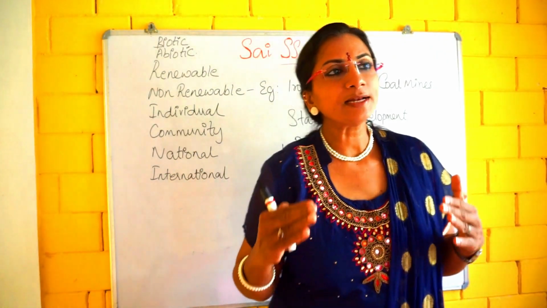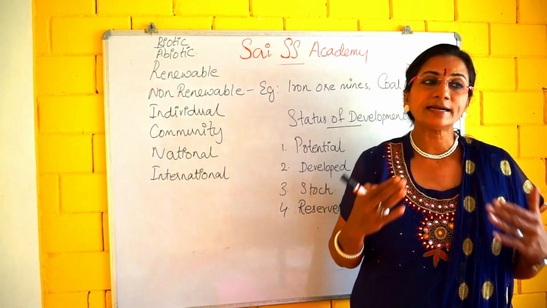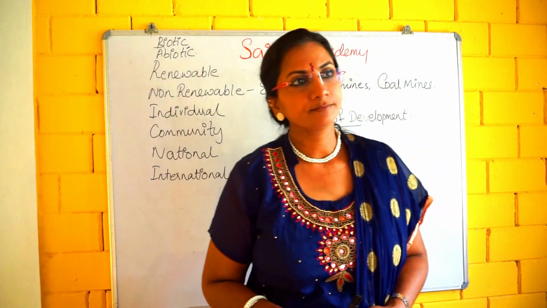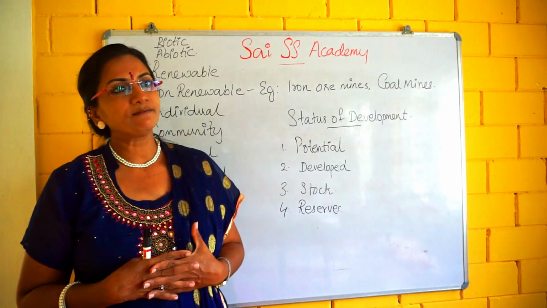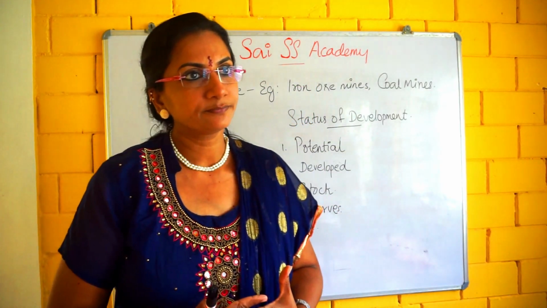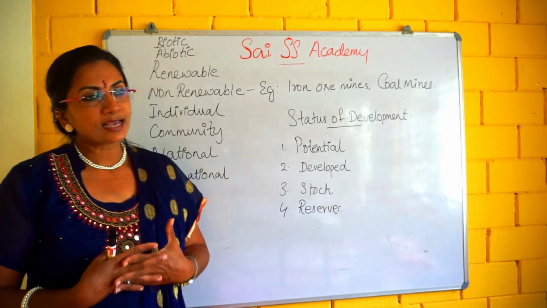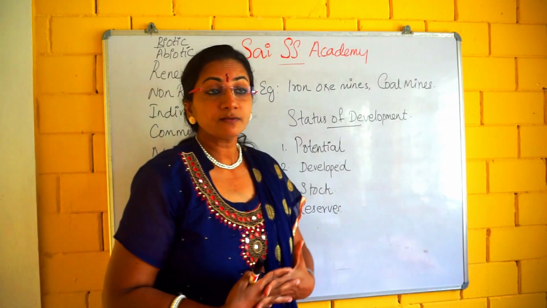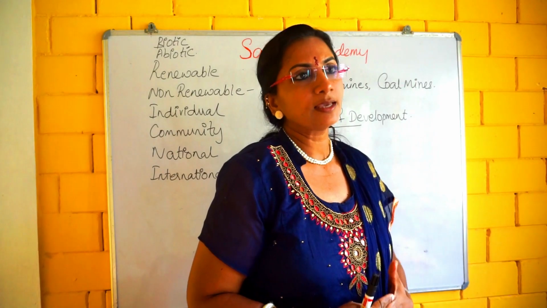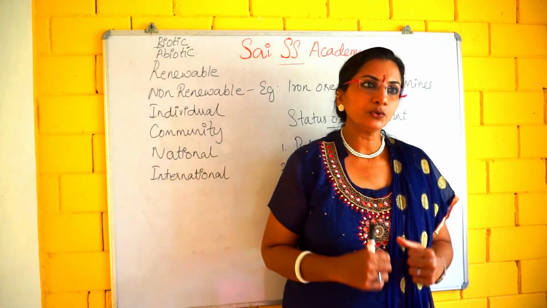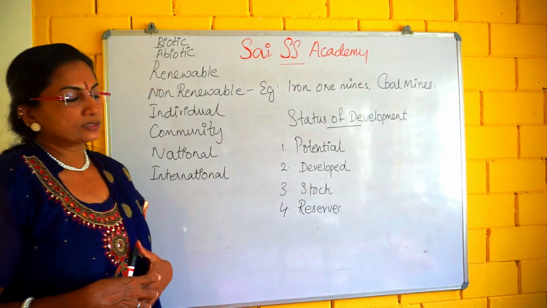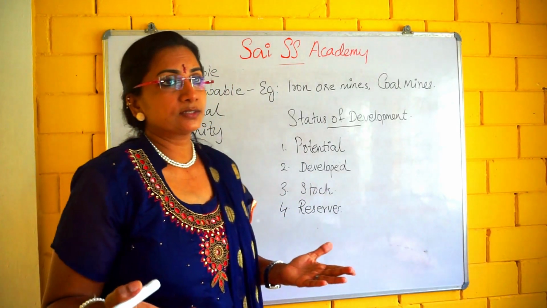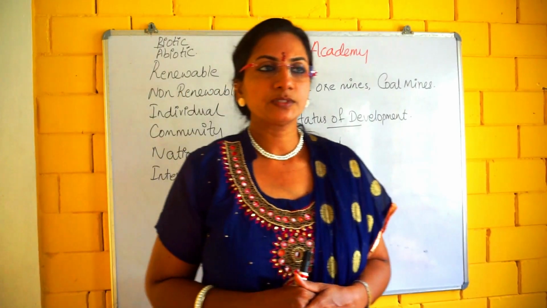Hydroelectric power stations are not developed near the reservoir. So this comes under reserve resource. In future, we can use it, so it is a reserve resource.